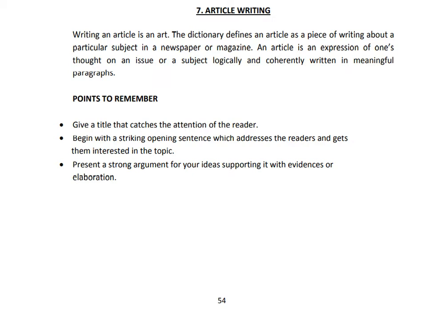Writing an article is an art, but how well you write is very important. So what is expected when you write an article? The dictionary defines an article as a piece of writing about a particular subject in a newspaper or magazine. So it's an article which is published on a particular topic. An article is an expression of one's thoughts on an issue or a subject, logically and coherently written in meaningful paragraphs.